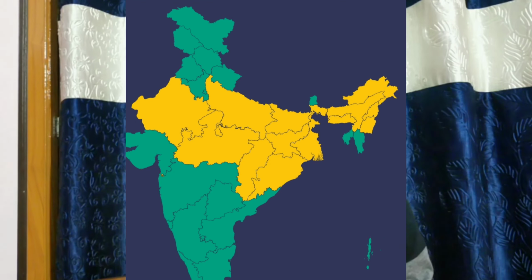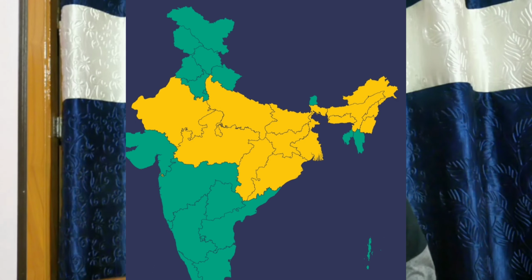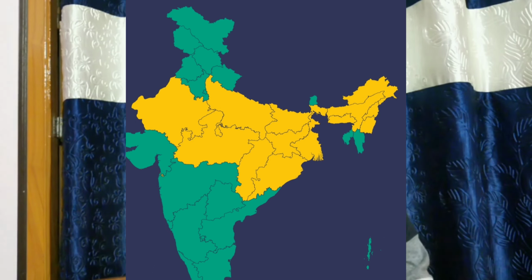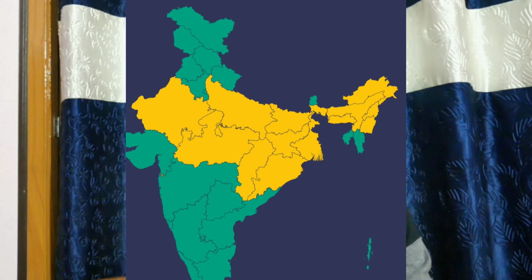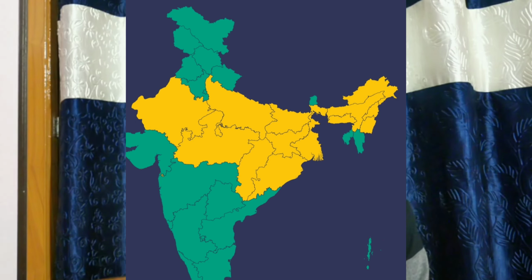So now come to the problematic area. I understand the main problematic area is the Hindi heartland area, the main part of India, that is Rajasthan, Gujarat, Uttar Pradesh, then Jharkhand, Bihar, Chhattisgarh, Madhya Pradesh. This part is lagging. This part is red zone.